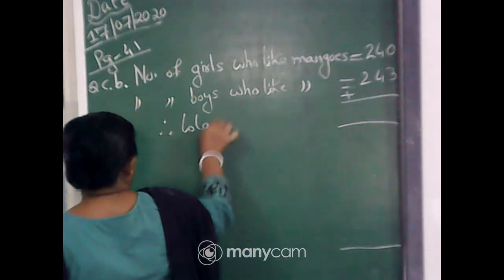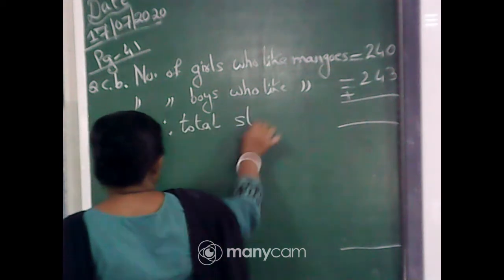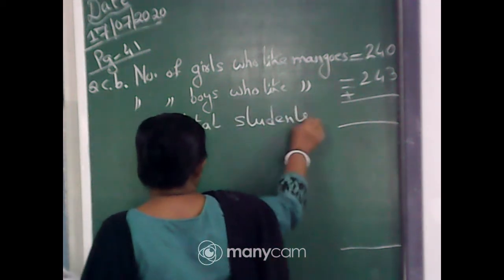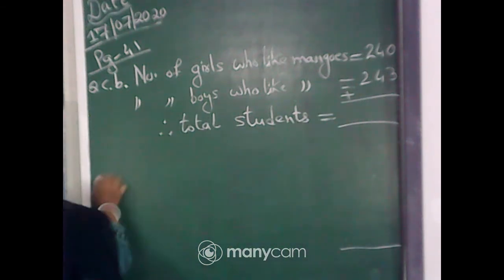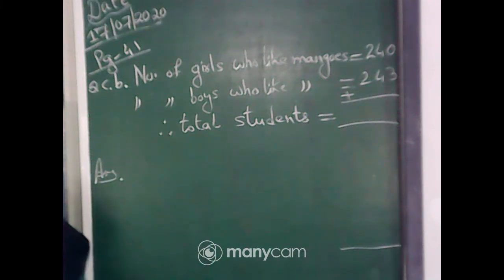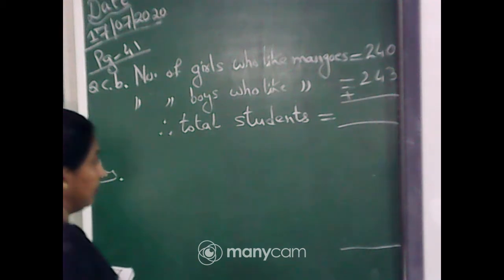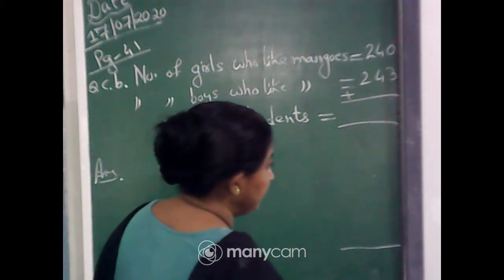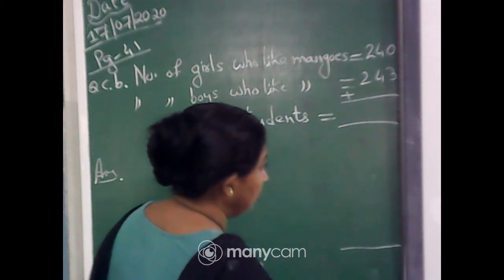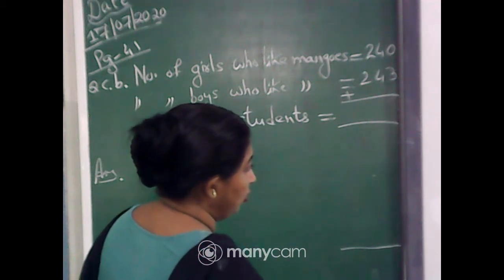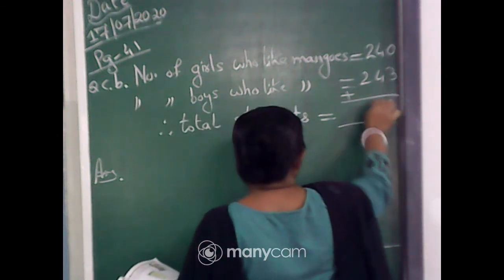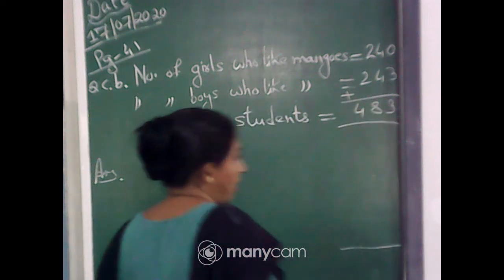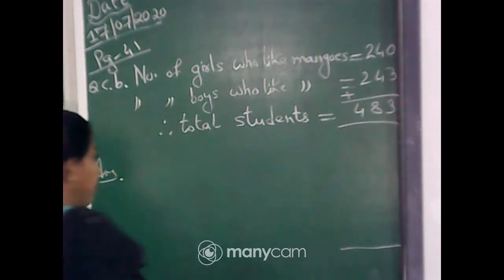Therefore, total students is equal to, now add and tell me the total students. Yes, very good. Ishan, you are wrong. You have to add properly. 382 plus 24... 483. Answer will be 483.